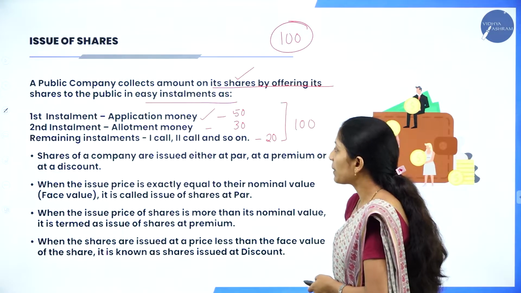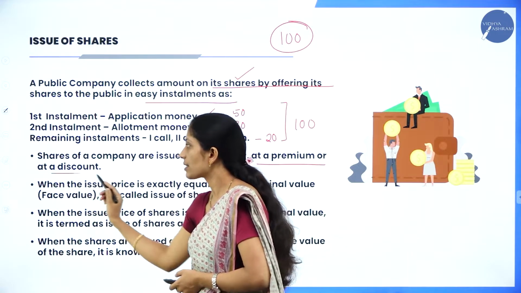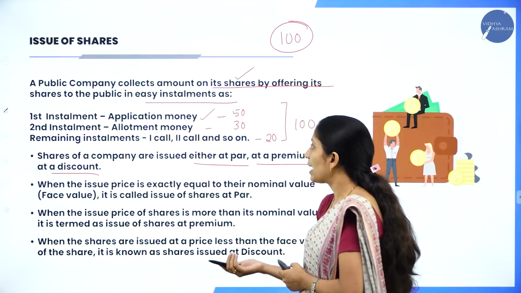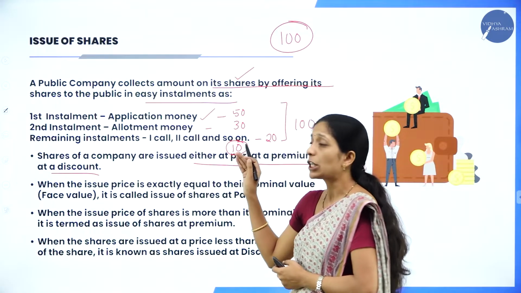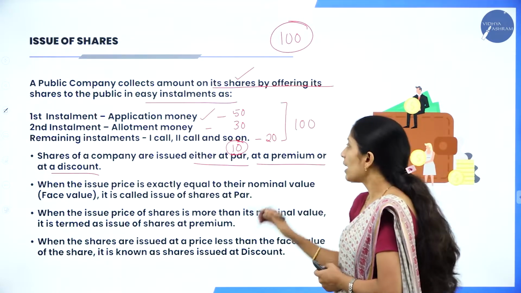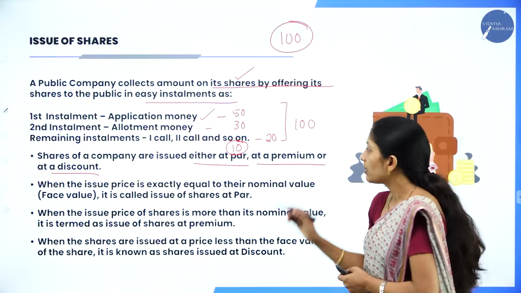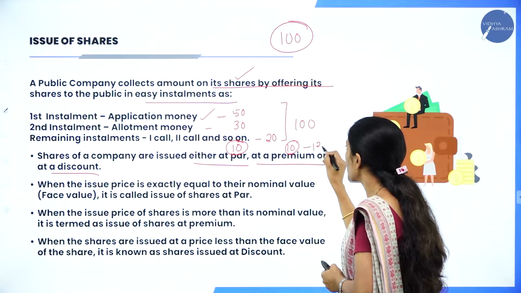Shares of the company are issued either at par, at a premium or at a discount. What do you mean by at par? Suppose the share value is rupees 10 and it is being issued at rupees 10 only, then it is known as issued at par. Issued at premium means what? The value of the share is rupees 10 but they issue it at rupees 12.